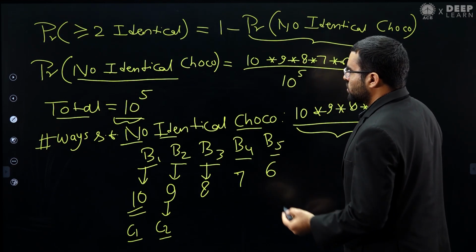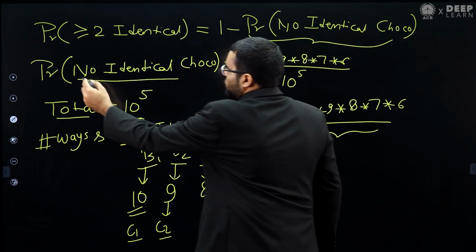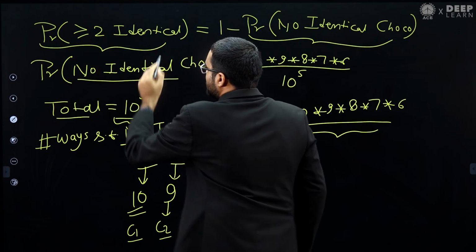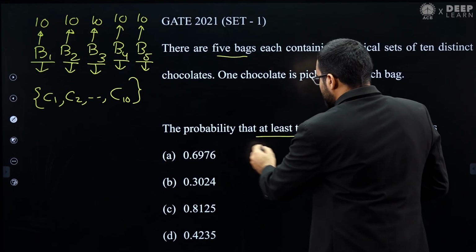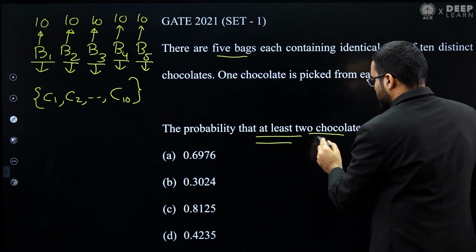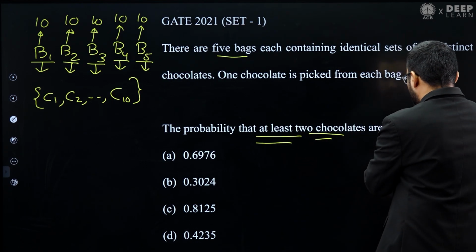But what we want is the probability such that at least two chocolates are identical.